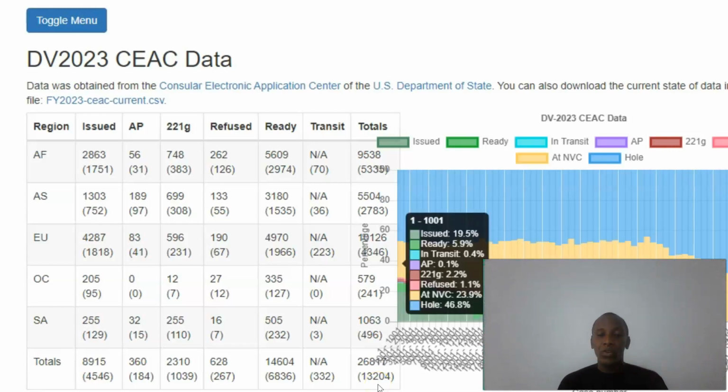So as I said, you are encouraged to access this page regularly and see the progress that is being made when it comes to visa issuances in the DV 2023 program. So these are the statistics from the DV 2023 program at the end of January 2023.